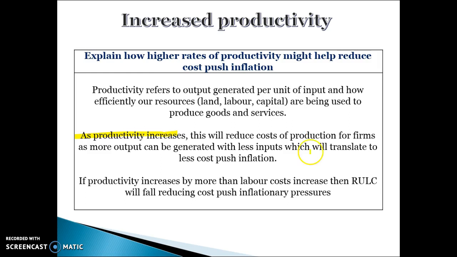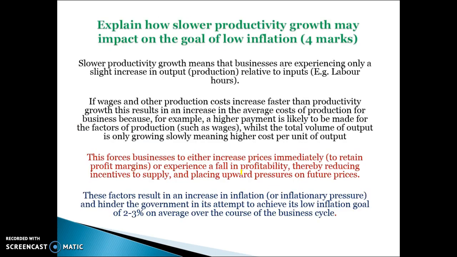If productivity increases by more than labour costs, it will lead to a decrease in real unit labour costs, which will lead to falling cost push inflationary pressures. So if we can increase our productivity by a faster rate than labour costs increase, it should help to reduce real unit labour costs and cost push inflation.